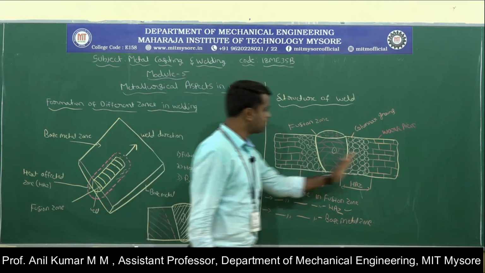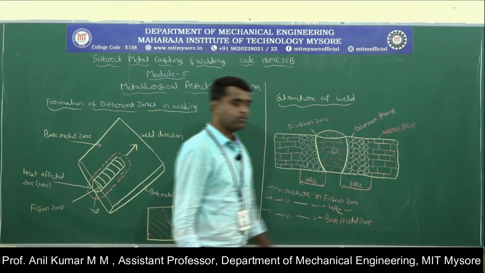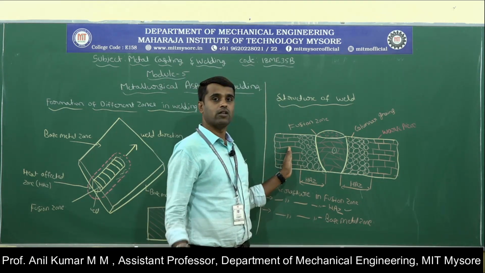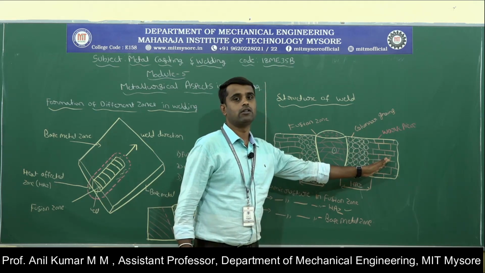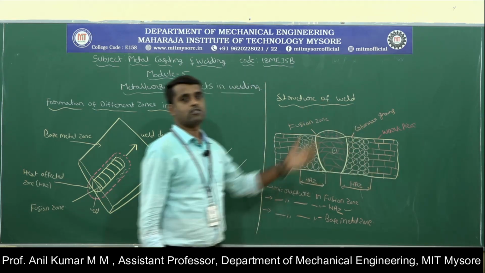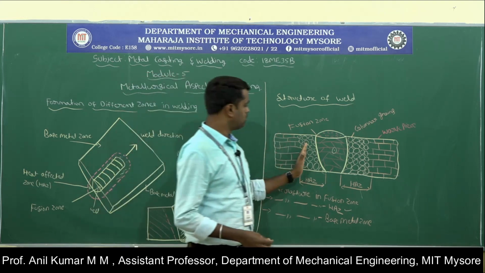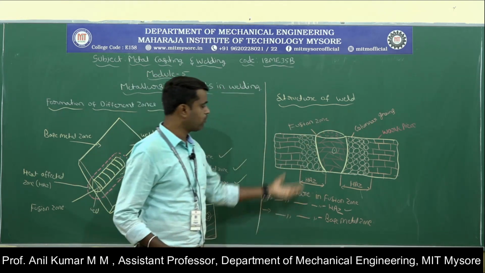Next is the microstructure in the base metal. Base metal is an unaffected zone. It is not subjected to heating, so there are no changes in the microstructure of the base metal. This is the structure of the welding. Three structures will be formed on the welding.